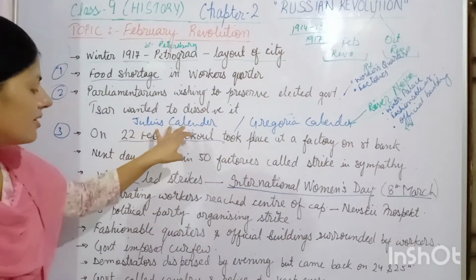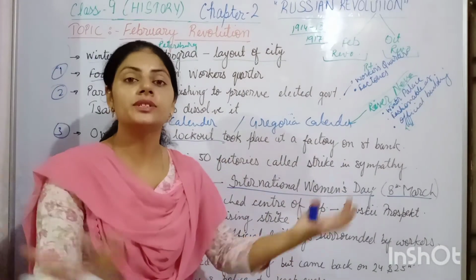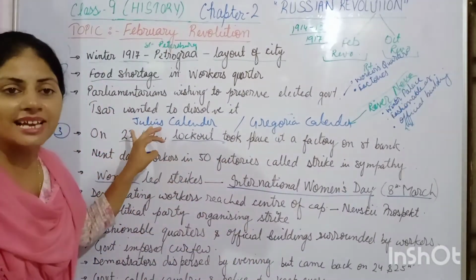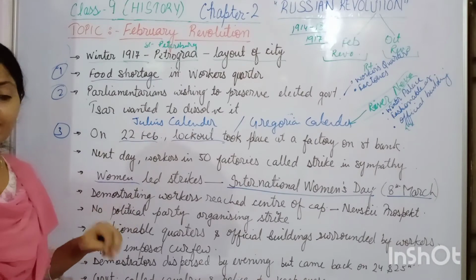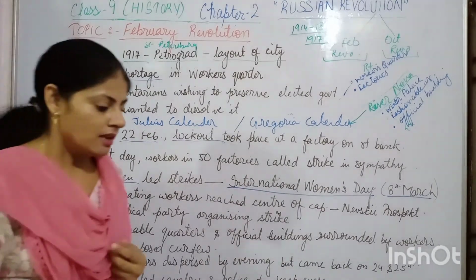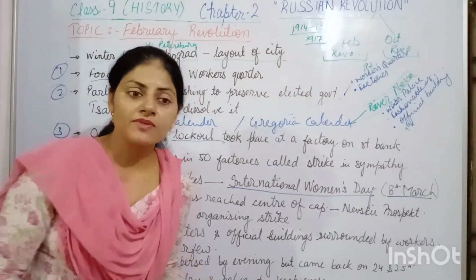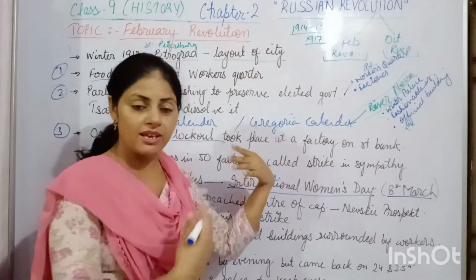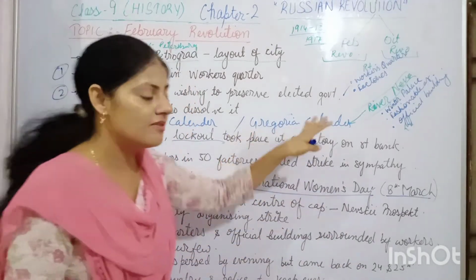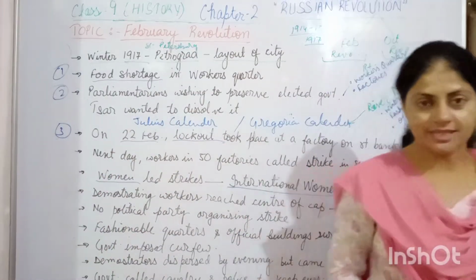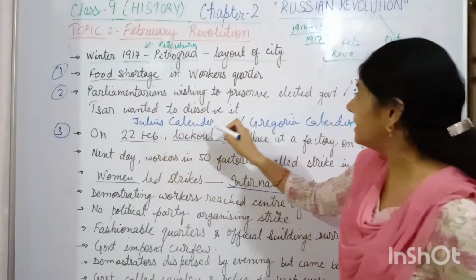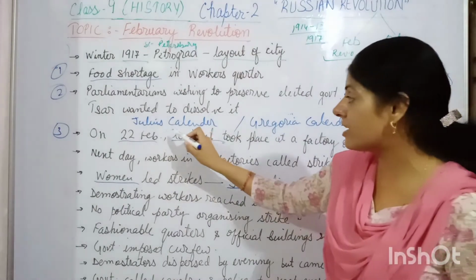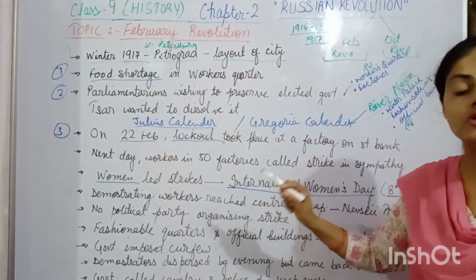Earlier, all over the world, people followed this Christian calendar, the Julian calendar. But there was some kind of problem with this calendar, because of which we shifted to the Gregorian calendar. But in the year 1917, Russia was still following the Julian calendar.